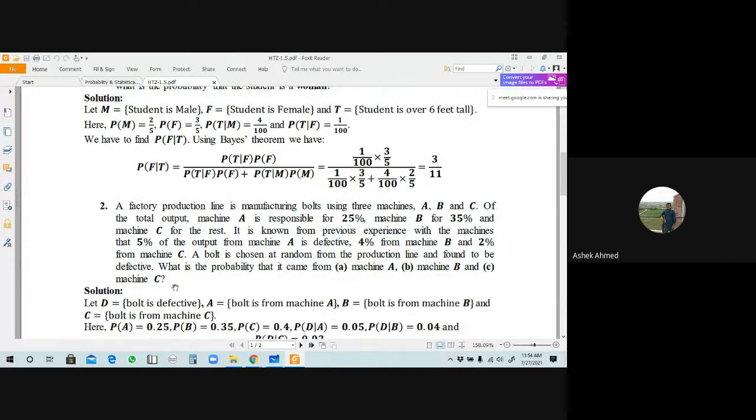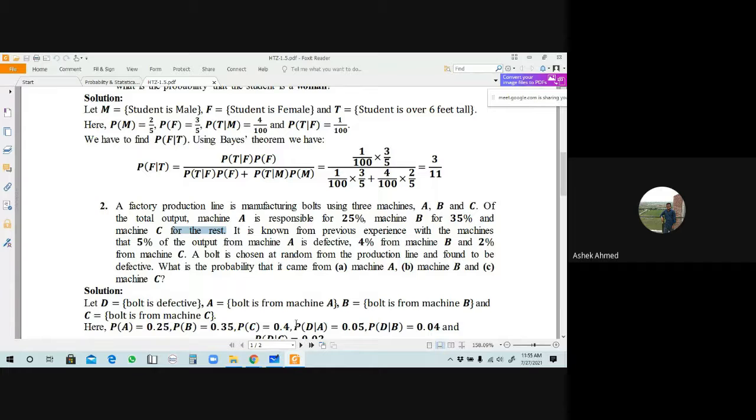Problem number 2. A factory production line is manufacturing bolts using 3 machines A, B, and C. Of the total output, machine A is responsible for 25%, machine B for 35%, and machine C for the rest. What do you mean by rest?